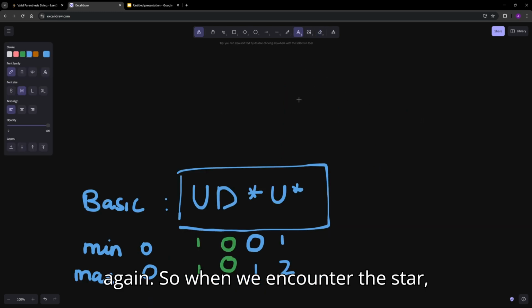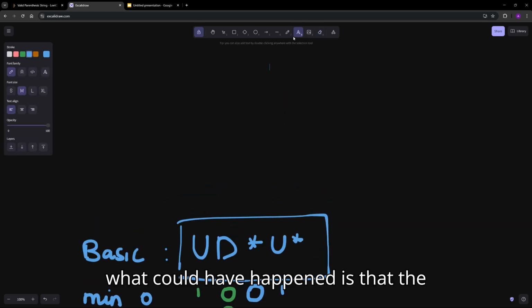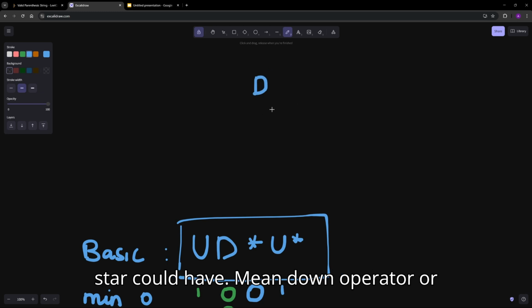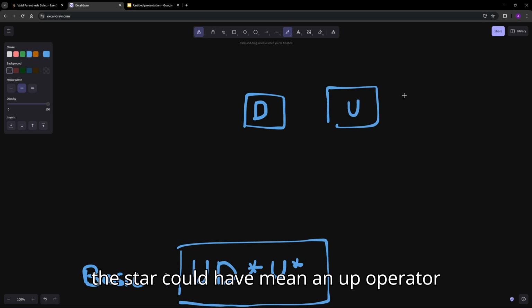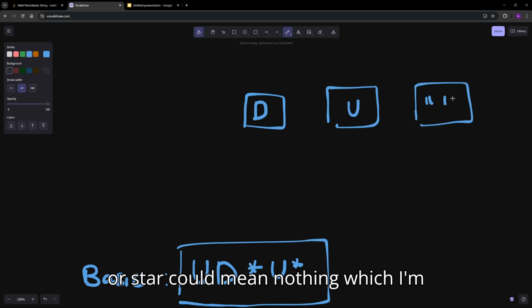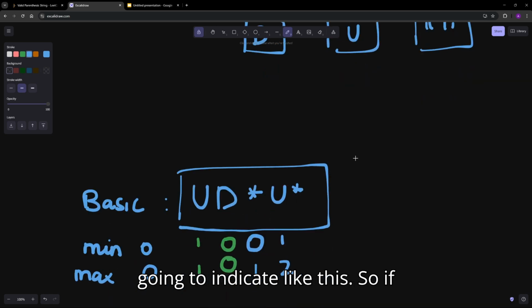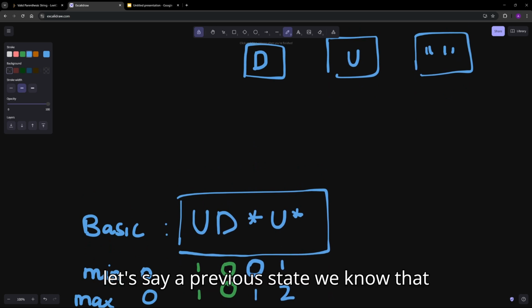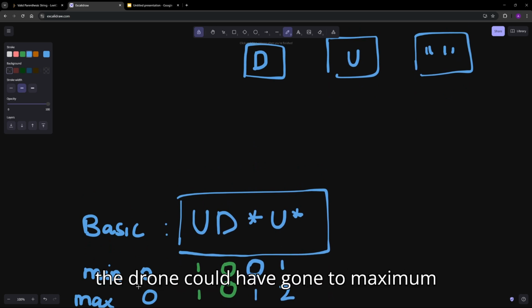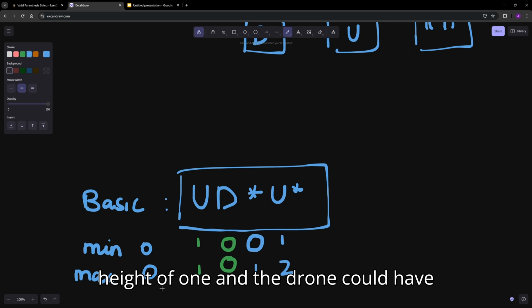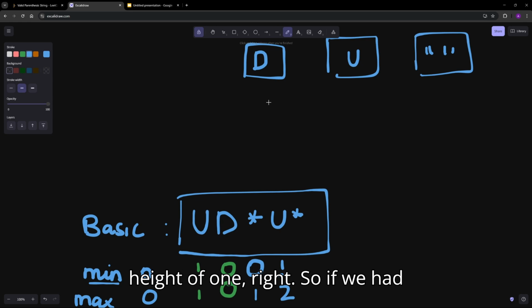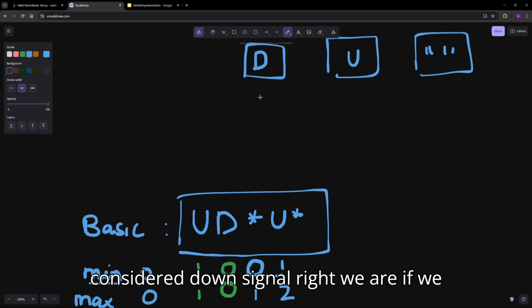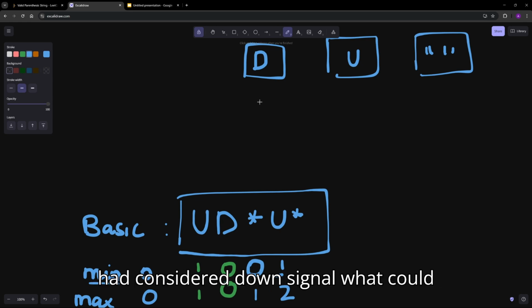So when we encounter the star, what could have happened is that the star could have meant a down operator, or an up operator, or it could have meant nothing, which I'm going to indicate like this. In the previous state, we know that the drone could have had a maximum height of 2 and a minimum height of 1, right? So if we had considered the down signal, what could have happened?